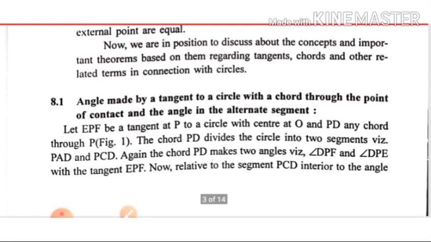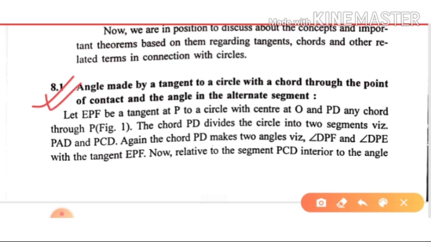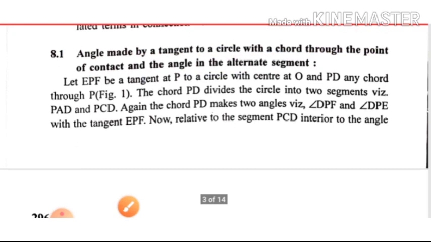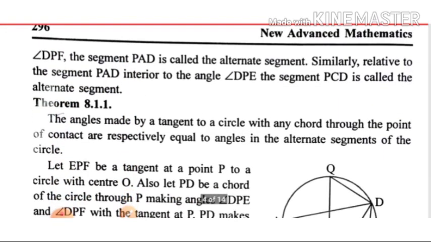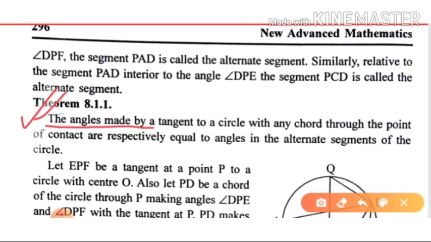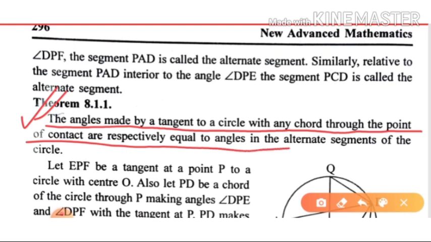So the first theorem we'll learn is about the angle made by a tangent to a circle with a chord through the point of contact and the angle in the alternate segment. This is also known as the alternate segment theorem. This is the theorem: the angles made by a tangent to a circle with any chord through the point of contact are respectively equal to the angles in the alternate segments of the circle.